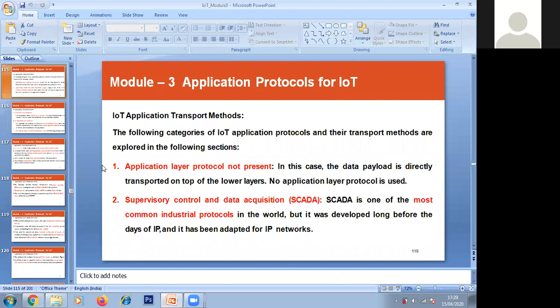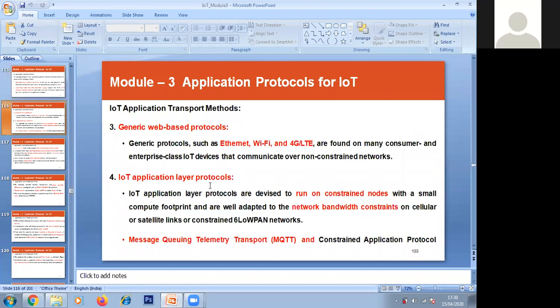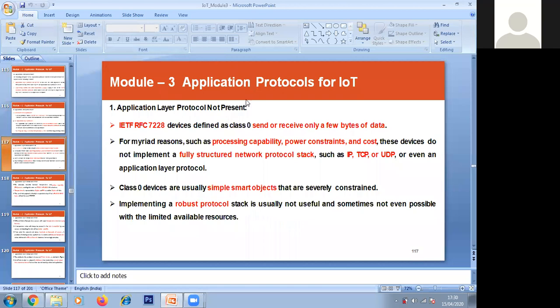I just gave a brief about these four in the last class. The first one is application layer protocol not present. Second is SCADA, that is supervisory control and data acquisition. Third is generic web-based protocols. Fourth is IoT application layer protocols. So these are the four categories of transport methods. And I started discussing the first one, application layer protocol not present.